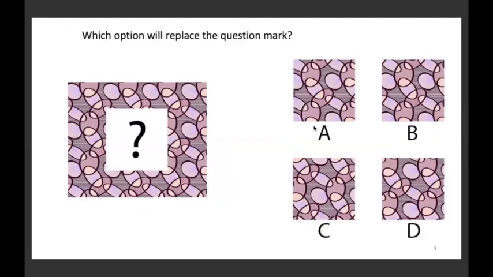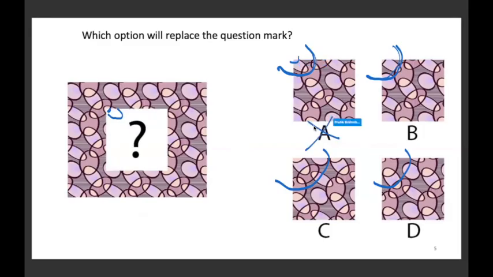When you compare the options together, there's one part, this corner, which is a little bit different in all the options, A, B, C, and D. If you observe the difference, and also try to verify what happens at that corner in the question figure, this is how the figure has to look, with a little bit of tick here and then the whole figure completing. A में that tick is missing, so ये गलत है.